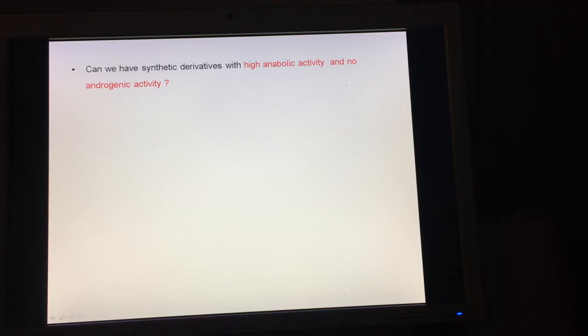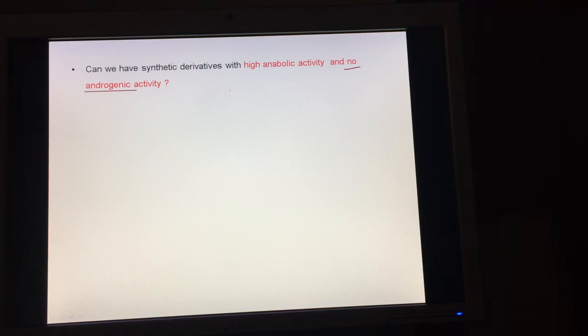Derivatives with high anabolic activity are in demand because they increase muscle mass and boost physical activity and stamina. So this question arises: can we have synthetic derivatives with high anabolic activity and no androgenic activity? And the answer is no. Still we cannot have a derivative of testosterone with only anabolic activity and no androgenic activity.